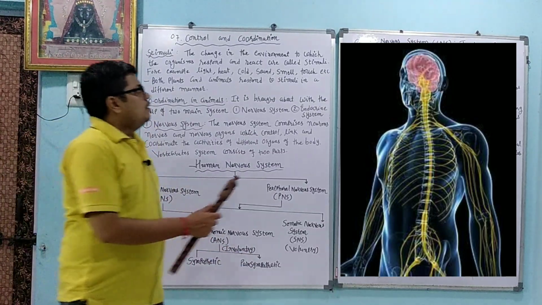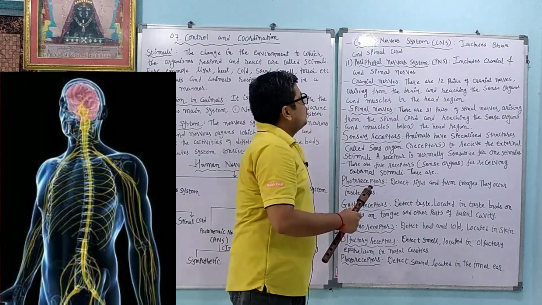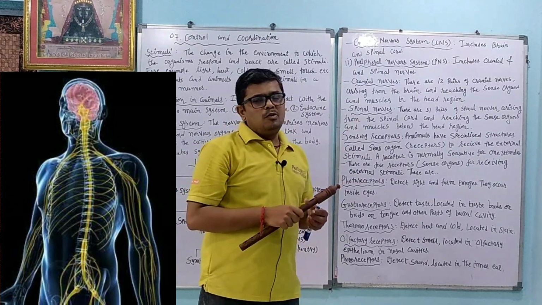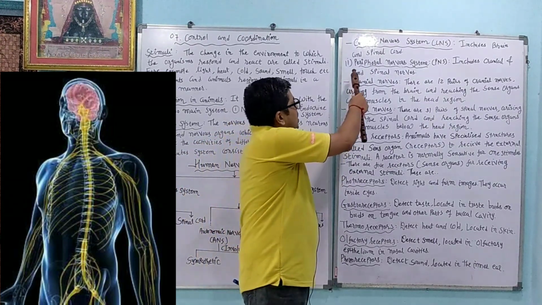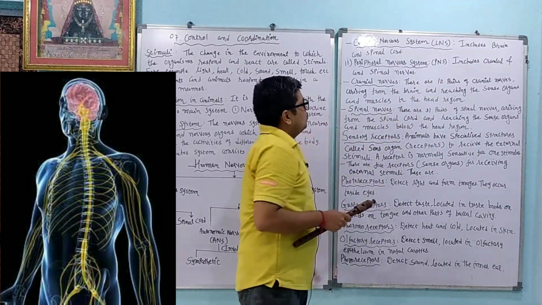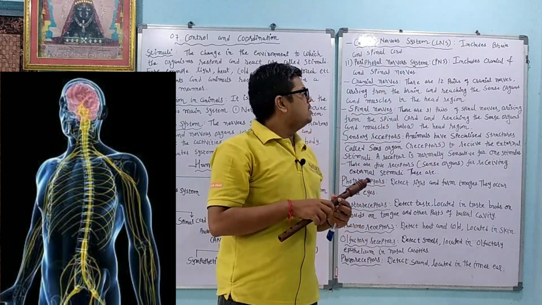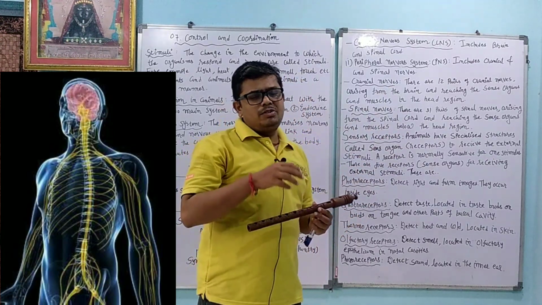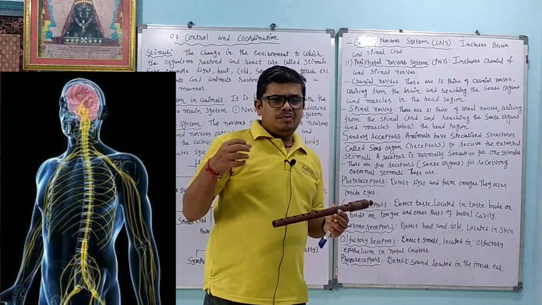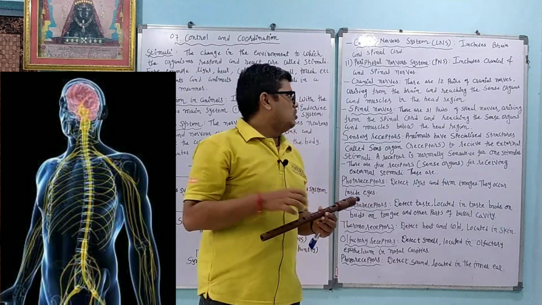Here, dear students, we are going to learn about the central nervous system, CNS, which includes the brain and spinal cord. The peripheral nervous system, PNS, includes the cranial and spinal nerves. In the spinal nerves, some nerves come from the spinal cord. Those nerves connect the different parts of the organs as well as connect the spinal cord.